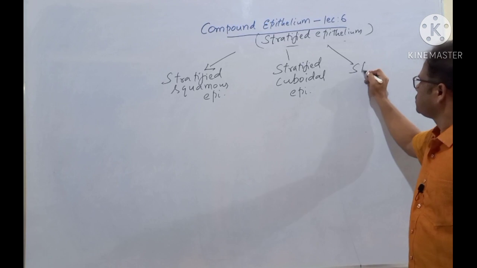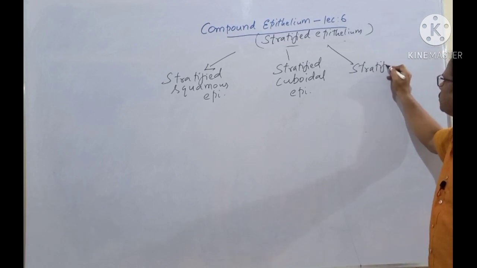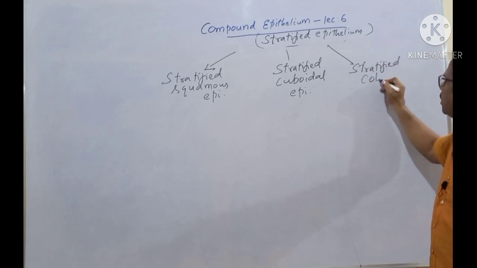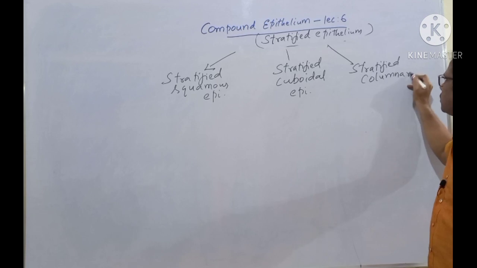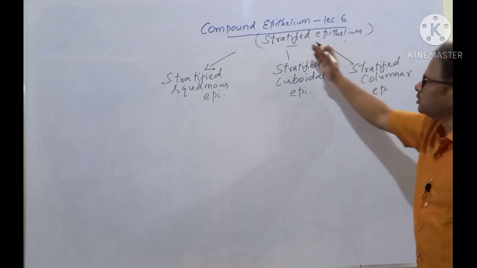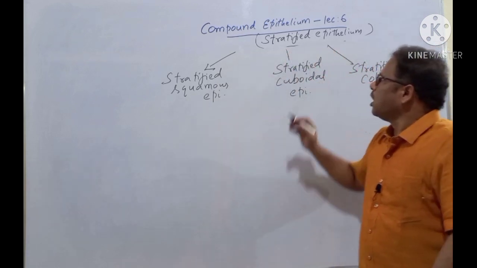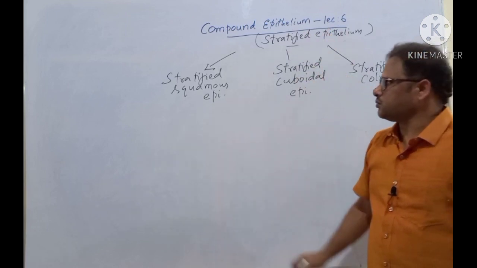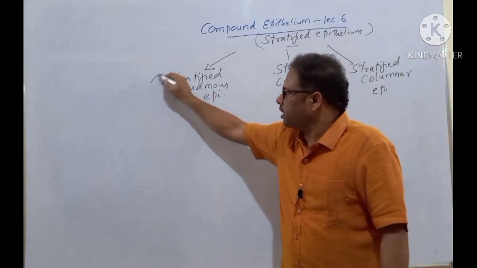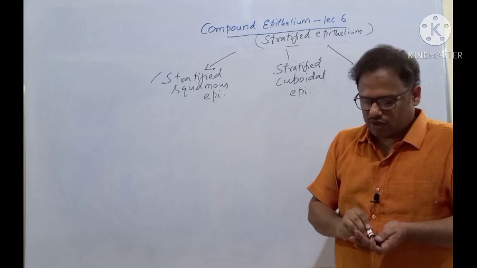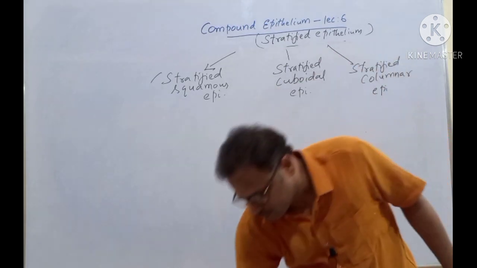The third one is called stratified columnar epithelium. These are the three main types of compound epithelium. Clear, students? First of all, we'll be discussing the stratified squamous epithelium. Then we'll be discussing these two.